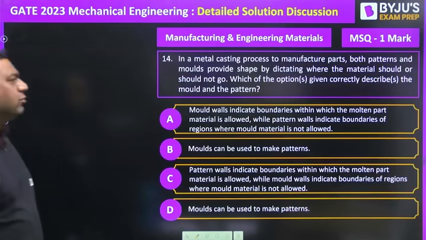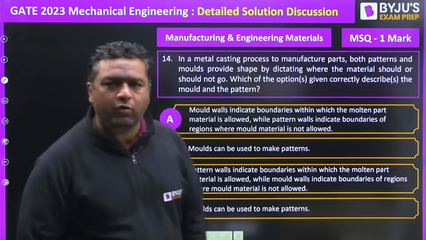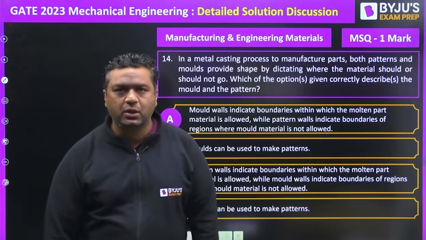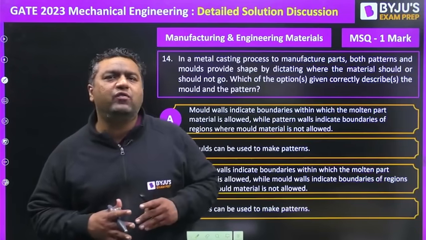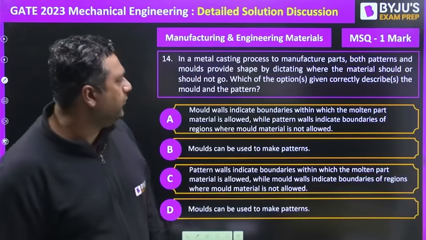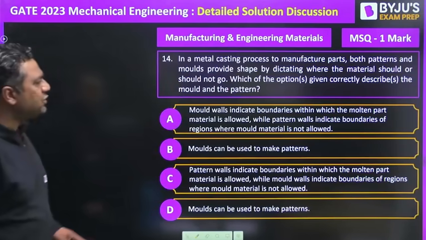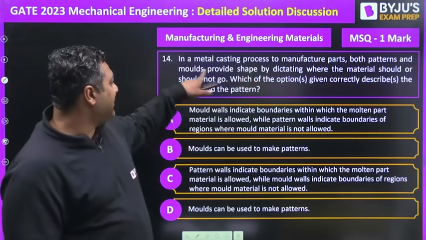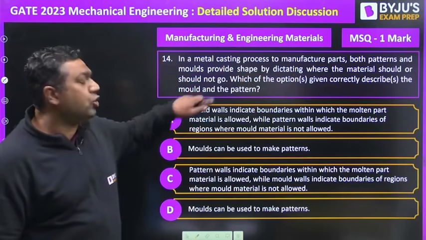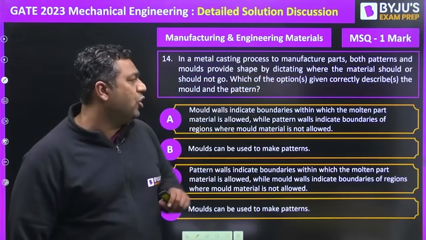Question number 14 from casting, once again an MSQ of 1 mark. I already told you many times in the YouTube sessions and in the classes that an MSQ, if it is theoretical, is going to be more dangerous. The same thing happened here also. In a metal casting process to manufacture parts, both patterns and mold provide shape by dictating where the material should or should not go. Which of the following options are correct?